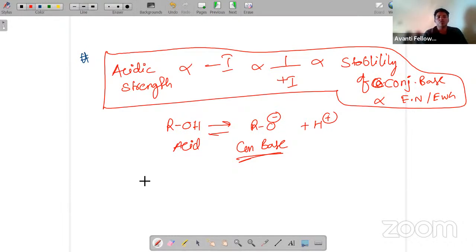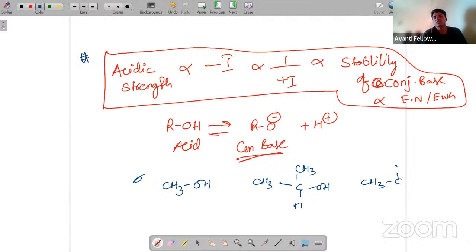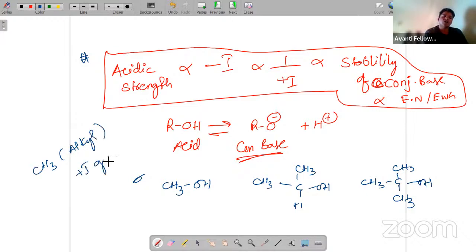So now let me show you one of the examples. CH3OH, next CH3CH2OH, next CH3CH2CH2OH. We already know all the alkyl groups are plus I groups, or electron donating groups.